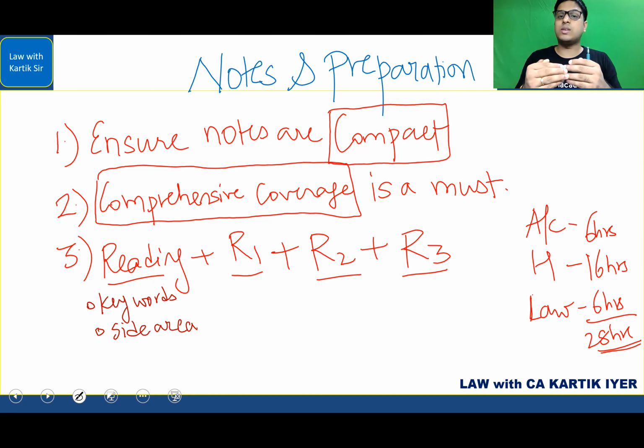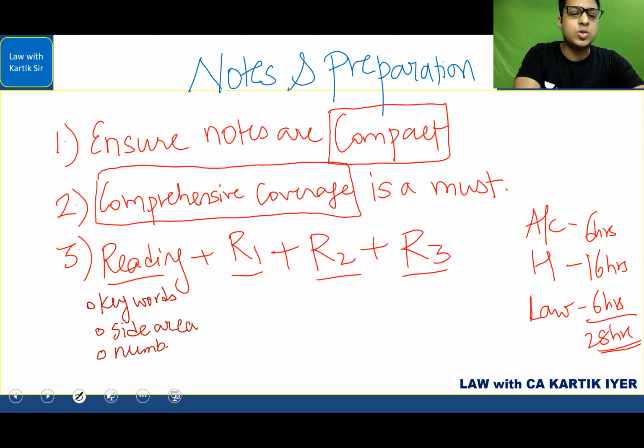What happens is sometimes when you have to do a quick revision, and you just see those side words, it gives you confidence. It tells you, okay, this answer I remember, this I know. So that is what you need to use for your own potential. That is side area. And the last one in relation to reading is to ensure that your numbers are marked well. Numbers you need to highlight. Now, when I say numbers, what are these?